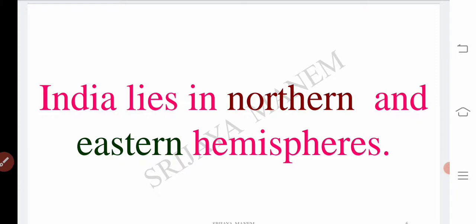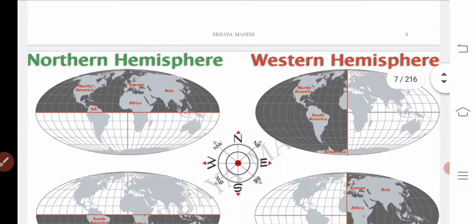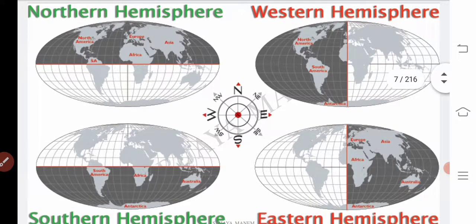So here you see children, if you go through this sentence, India lies in northern and eastern hemispheres. Just try to understand this highlighted part, northern and eastern hemispheres. So what do you have to understand here? Why do we have to know that India is located in a particular place, northern and eastern? Before going to that, we have to go through this one. Children, if you observe this one, you are already aware of this map, you have it in ninth class, isn't it?